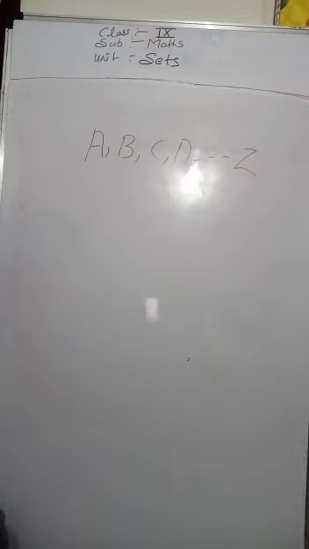So the elements of the set are shown by using small letters, like small a, small b, small c, small d to z. Clear? जो भी एलिमेंट्स होते हैं, जो भी एलिमेंट्स के नंबर होते हैं, वो स्मॉल लेटर में यूज करते हैं. क्लियर?